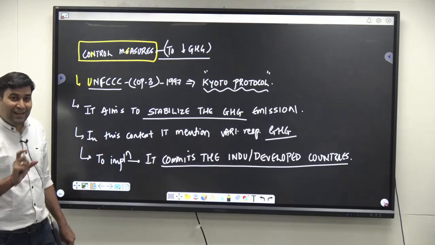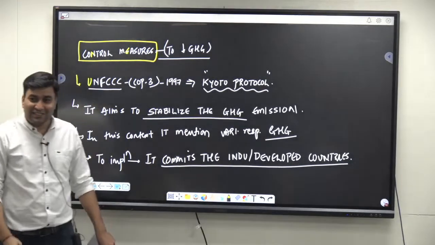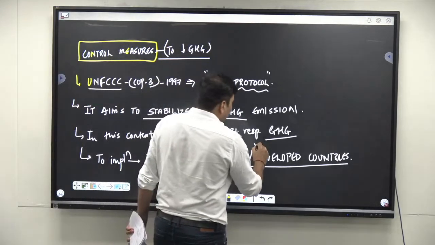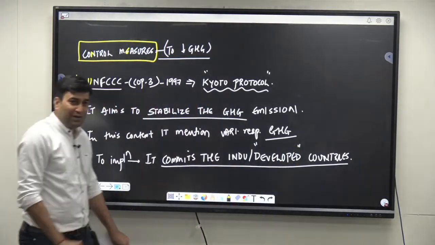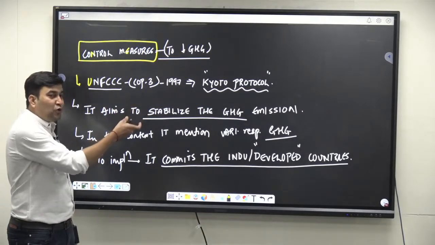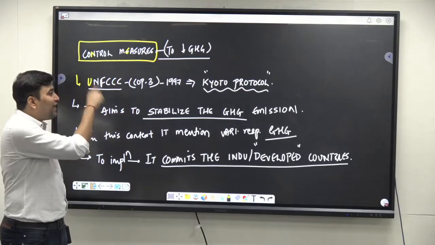What does this mean? It sets legally binding targets. On whom? Only on developed countries. And how is it going to reduce this? How is this Kyoto Protocol mechanism going to reduce the greenhouse gas emission?